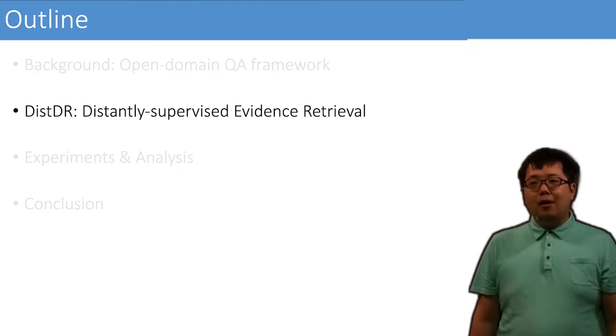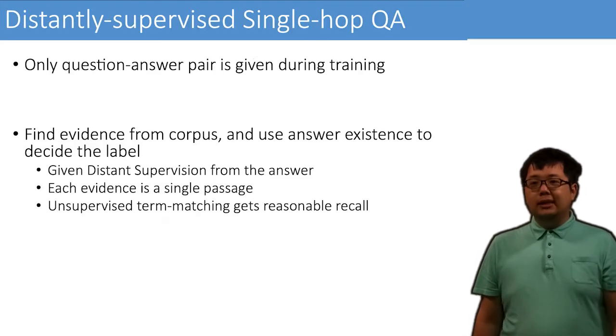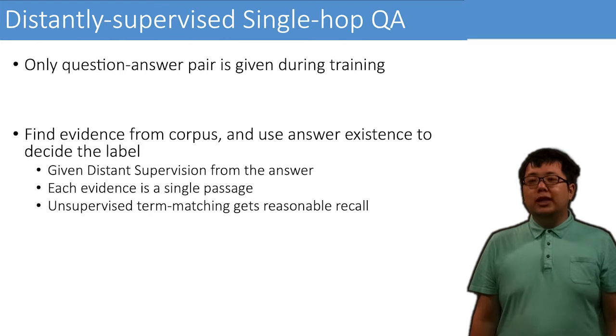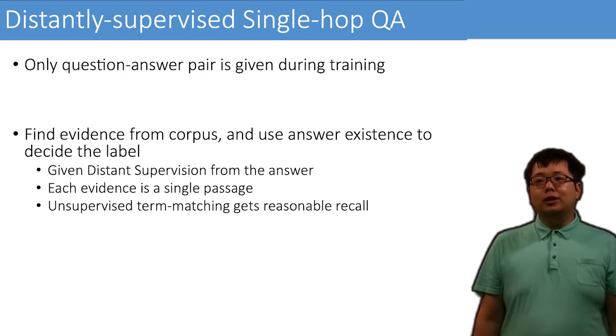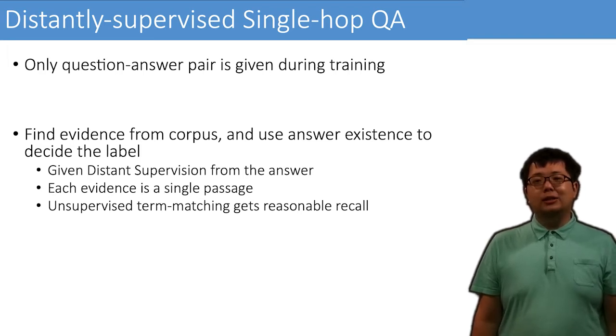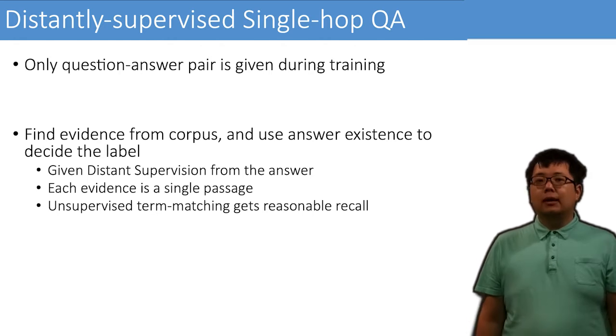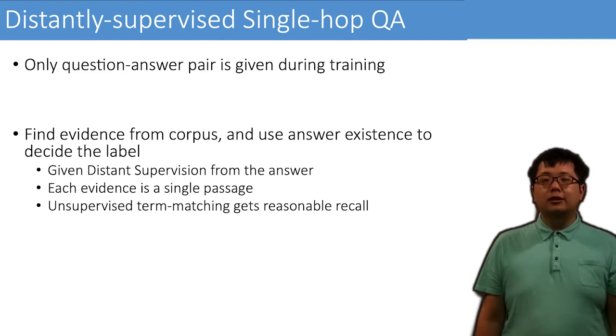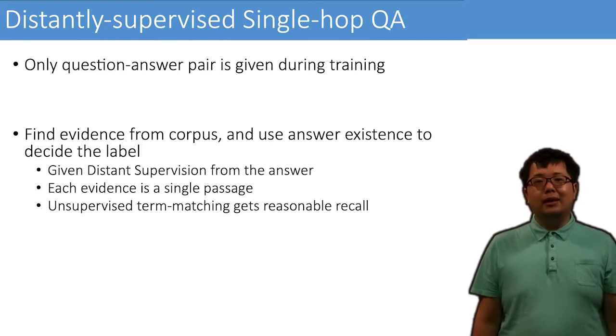Now let's describe our proposed method, DistDR. This is a weakly supervised setting. We only have questions and answers during training, but we still need evidence somehow. To find evidence, we use distant supervision. We use a retriever to score relevant evidence for each question. Our intuition is that highly scored evidence by the retriever that contains the answer string is the positive evidence. This is because we hope the retrievers, although not perfect, could find some evidence that is semantically similar to the question.